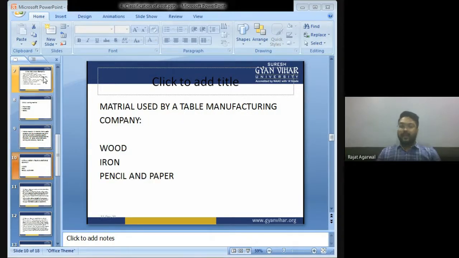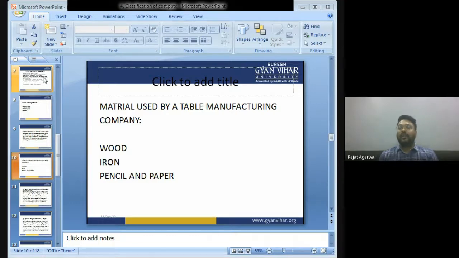For example, children, in manufacturing a table, the company uses wood and iron, and the company also uses pen and paper. On the pen and paper, the company makes the drawing of the table, that this type of table we are going to manufacture. Whenever the company is manufacturing a table, they draw a drawing of the table that they are going to manufacture. So for that they use pen and paper.